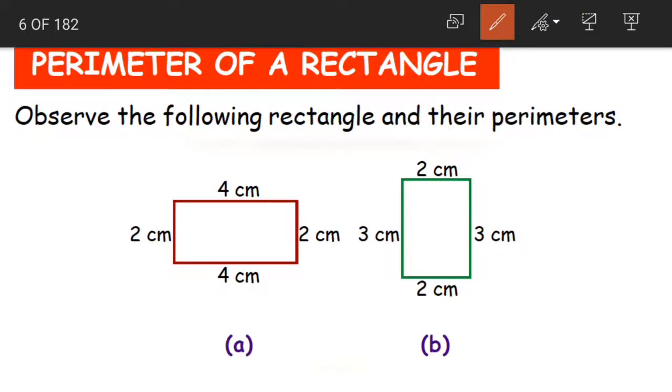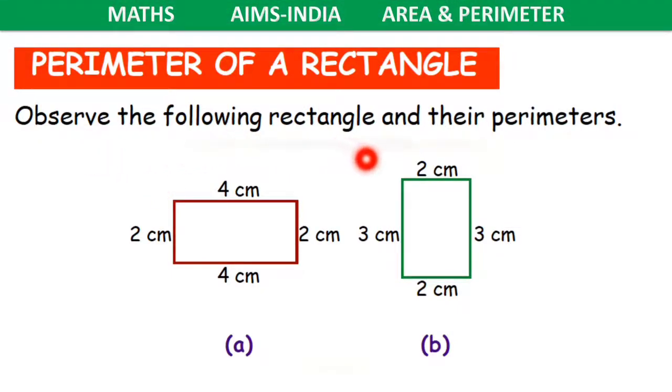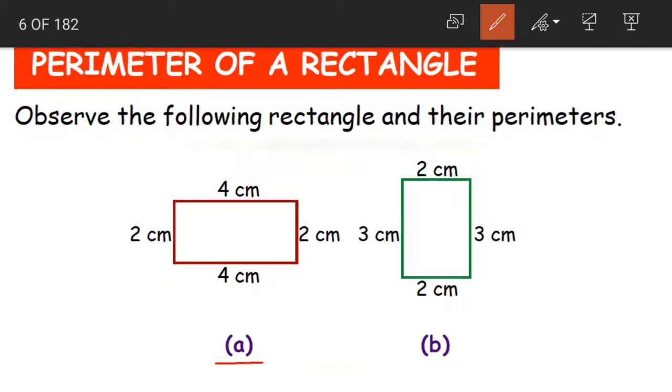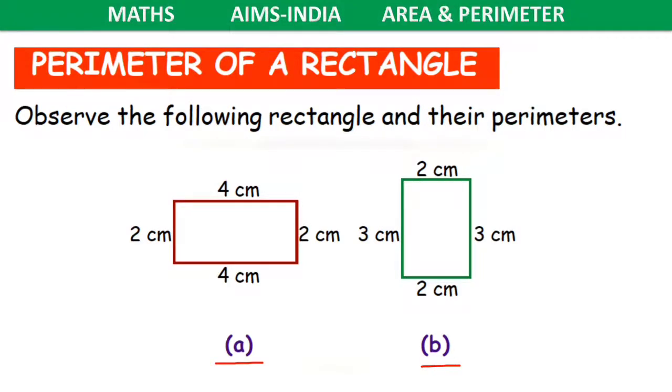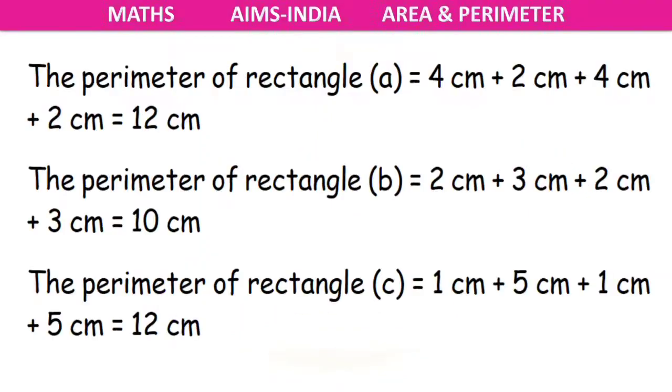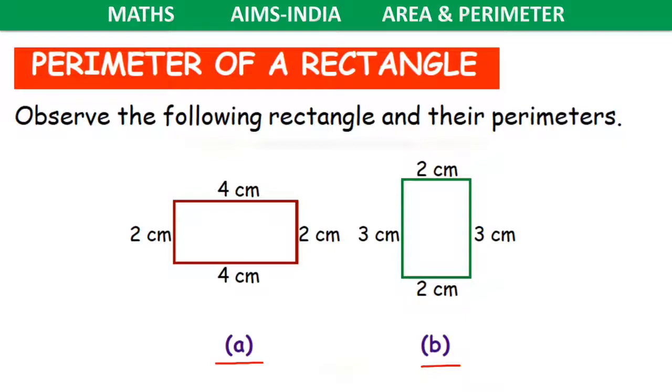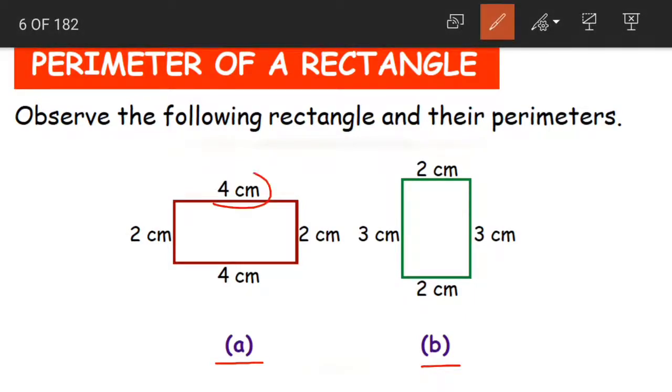Now let us look at it. Observe the following rectangles and their perimeters. We are having A, B, C, D. Yes, we are having 4 rectangles. Now what is the perimeter of rectangle A? We have already learned we have to just add the lengths of the given sides. So we are adding 4 plus 2 plus 4 plus 2.